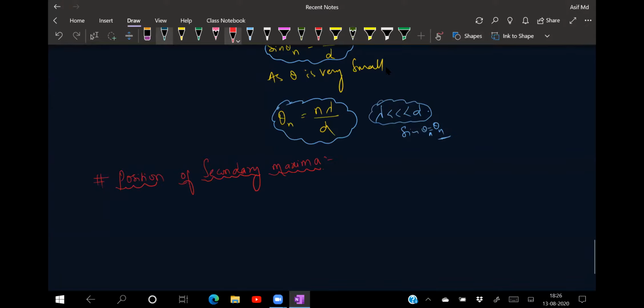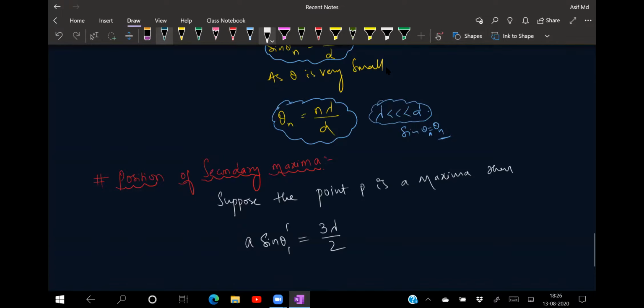Okay. Now see, suppose the point P is a maxima. Then here sin theta dash must be equal to how much? Can you tell me, anyone? a sin theta 1 dash, we take it like that, because we have already taken theta there. That must be equal to how much for me? 3 lambda by 2. Why 3 lambda by 2?